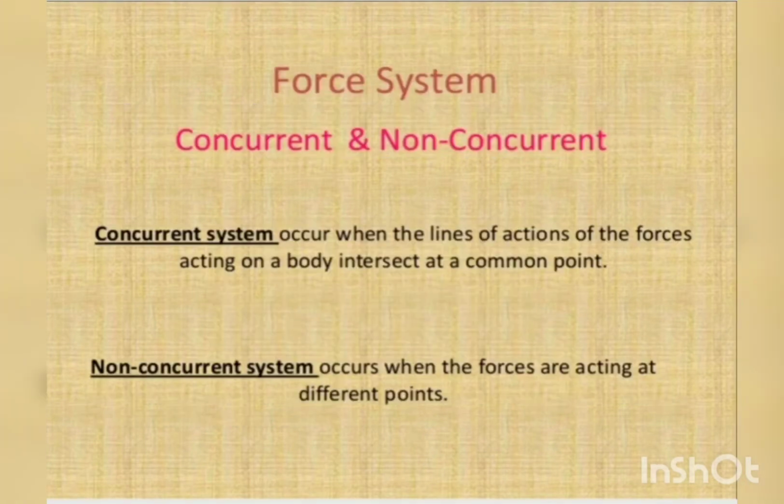Force systems: concurrent and non-concurrent. A concurrent system occurs when the lines of action of the forces acting on the body intersect at a common point. A non-concurrent system occurs when the forces are acting at different points. These are the two types of force systems: concurrent and non-concurrent.